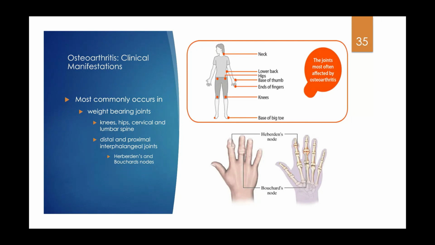Just recently, I've been building my house, and the guy who puts in the shelving in our closets had terrible Heberden's and Bouchard's nodes on his hands. Again, this is just like I was saying: when you get that buildup and you start having that inflammation and the body's response to create those osteophytes, that's where you start seeing it in the joints. The names for those are Heberden's and Bouchard's nodes that you see with these individuals.